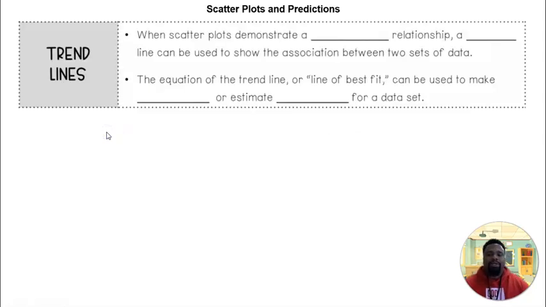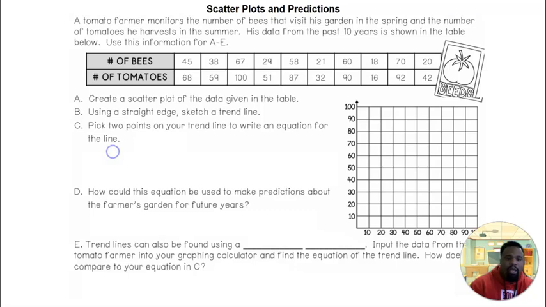One of the things that we use to help us with scatter plots and predictions is what we call a trend line. A trend line is another way of saying the line of best fit. And basically we find the equation for the line of best fit to help us make predictions among our scatter plot data. And so we look here, it's a tomato farmer.